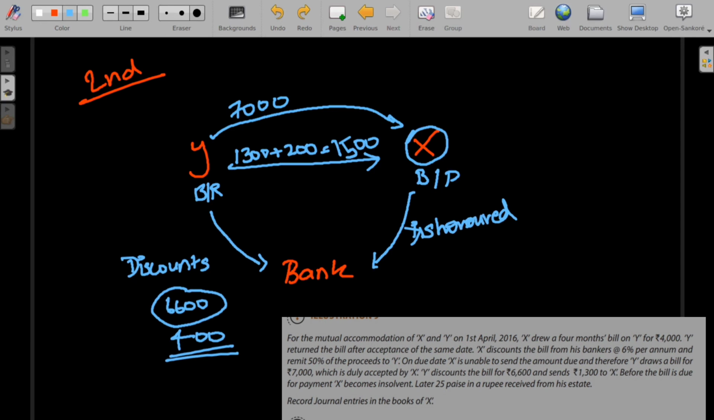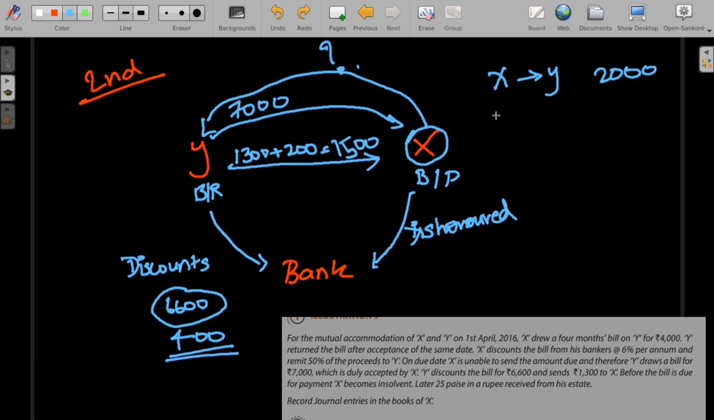A very important question arises here: due to insolvency, X has to pay some amount to Y, and what will be that amount? Listen very carefully. There's a very easy way to find that amount. We have to just find what amount X should remit to Y and settle his account. In the first bill, if you notice, X has to pay Y a sum of 2,000 rupees. X drew a bill on Y for 4,000 and X remitted 2,000 to Y. So the remaining 2,000 X has to pay Y.